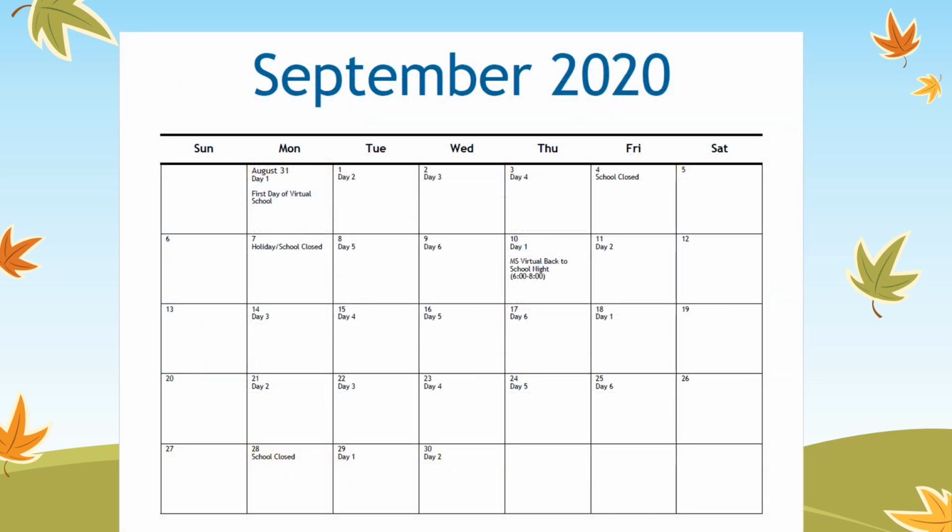Our next slide is the September day calendar. This is a nice reminder for you so that you know what day you are following. For instance, our first day of school, August 31st, is a day 1. So you're going to look at your schedule for day 1 to make sure you are attending the right courses. Followed by day 2 on Tuesday, day 3 on Wednesday. Notice that the days rotate. So if you look at September 10th, we're back to a day 1 schedule.